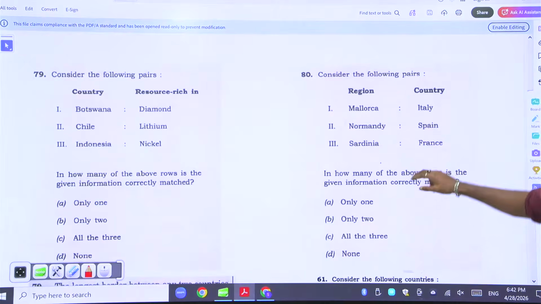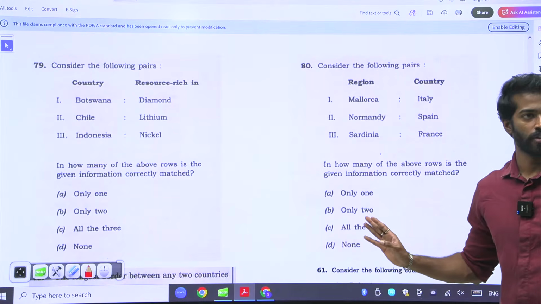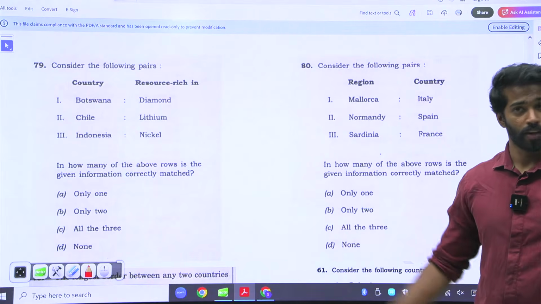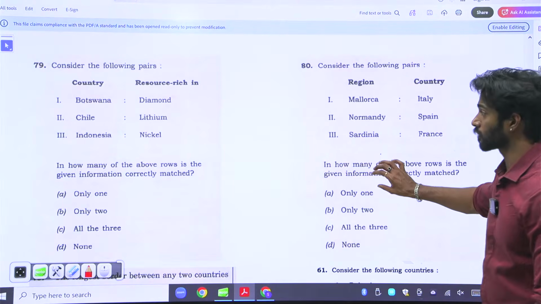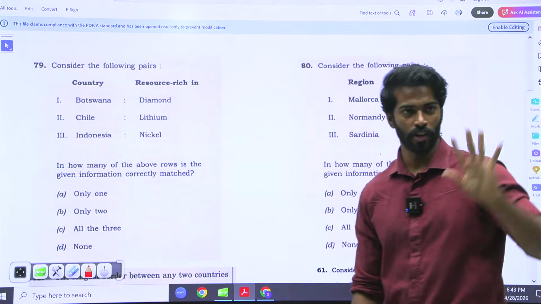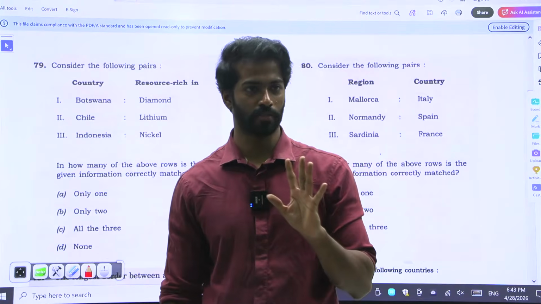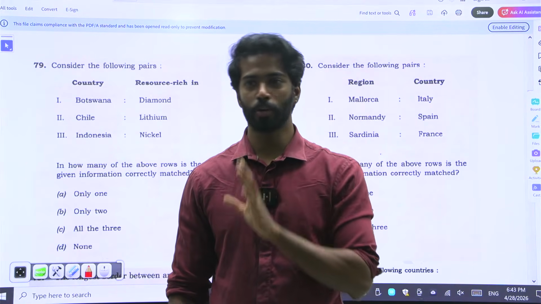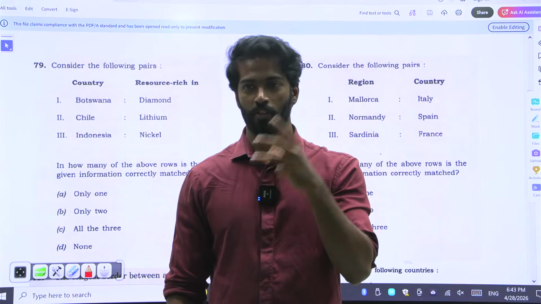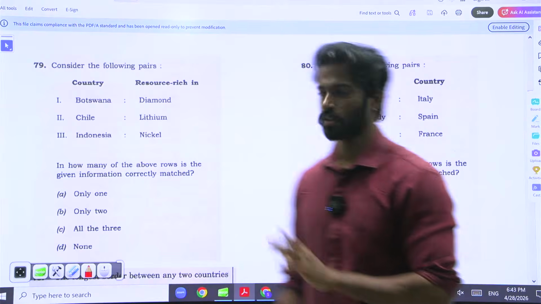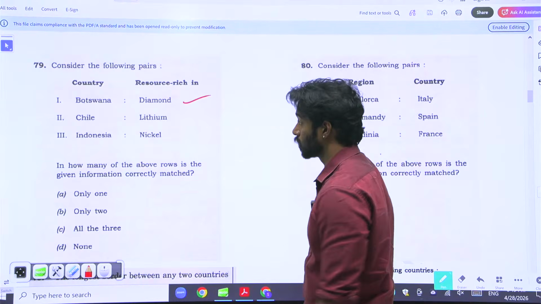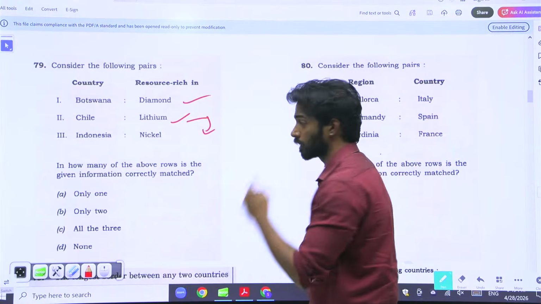World mapping questions are very boring because everything is factual. Everything is factual only. At least after this, you will have some conceptual questions where I can explain concepts. But world mapping is totally factual. Botswana, Chile, and Indonesia. I told you that in 3 statement questions, UPSC will give random statements and random answers. It will not say that only 1 pair is right, only 2 pairs are right, or none are right. It will not give you a fixed answer. Whenever it's 3 statements, it can be very random. So Botswana, yes, Botswana is actually resource rich in diamonds. Chile, yes. What are the resource rich countries in lithium?